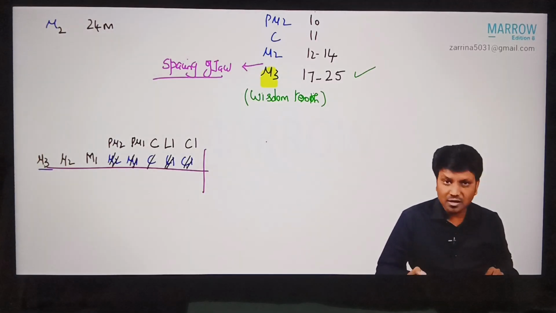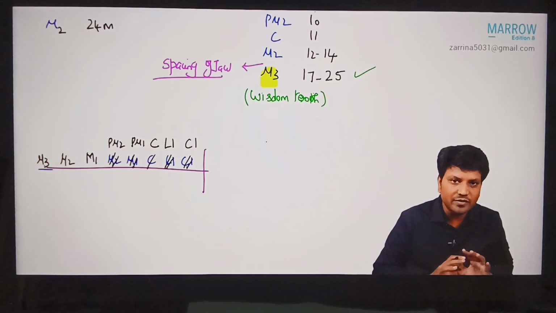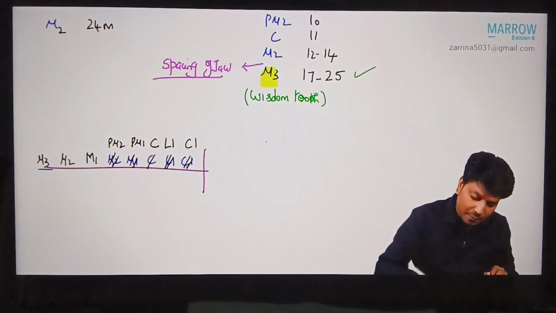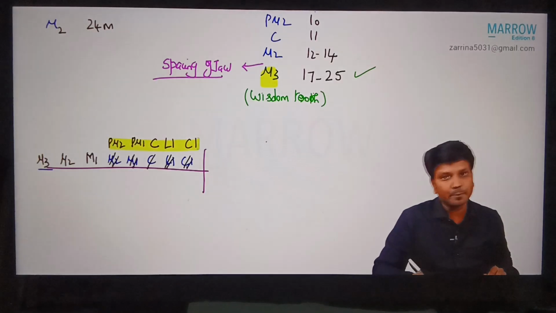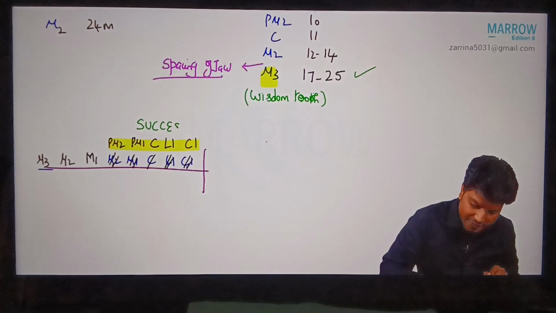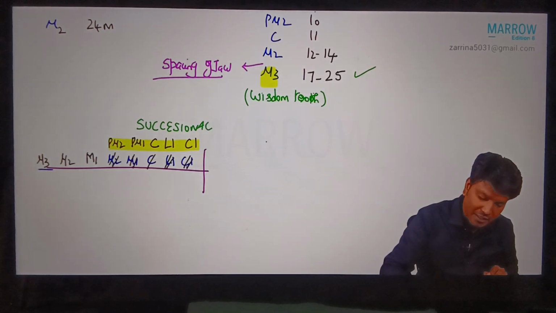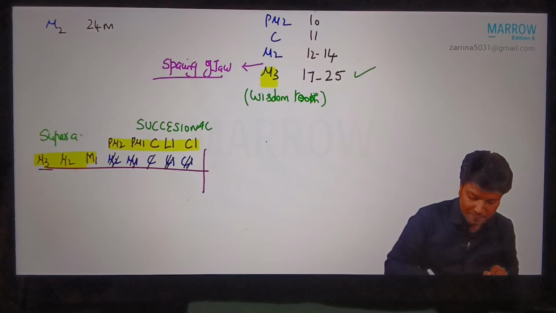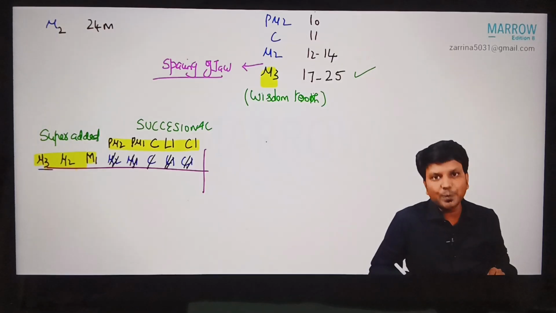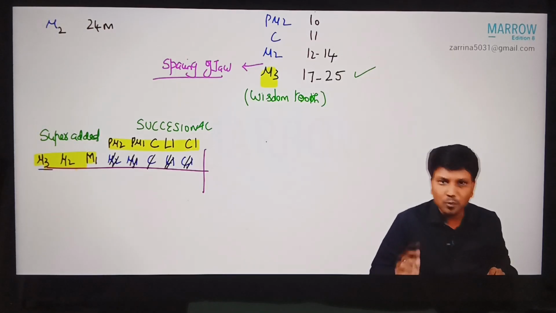But look at the teeth. Whatever you see on the screen right now, everything is permanent teeth. At the same time, you can see there are 2 sets of permanent teeth. One set of permanent teeth has replaced the existing temporary teeth. That is called successional teeth. If it is coming in additional space and does not replace anything, that is called superadded teeth. Remember, all your permanent molars are superadded teeth: M1, M2, M3.